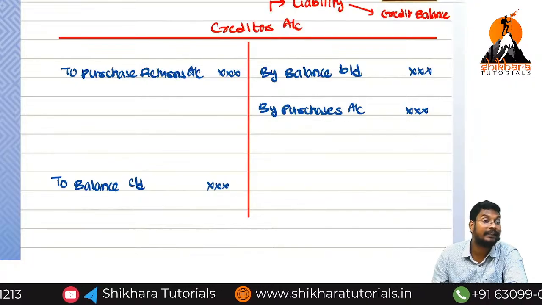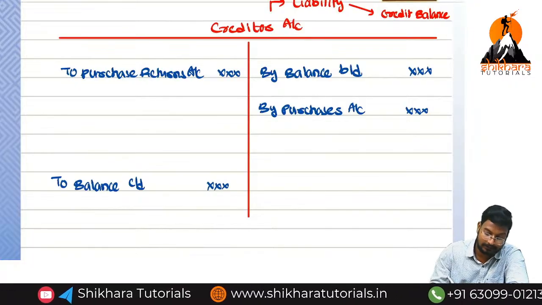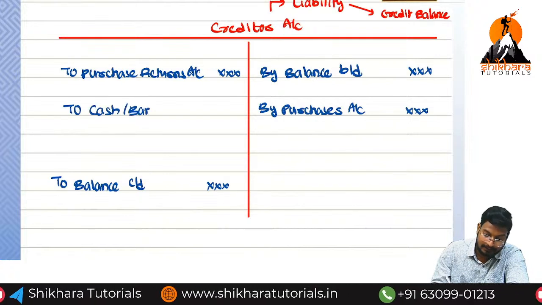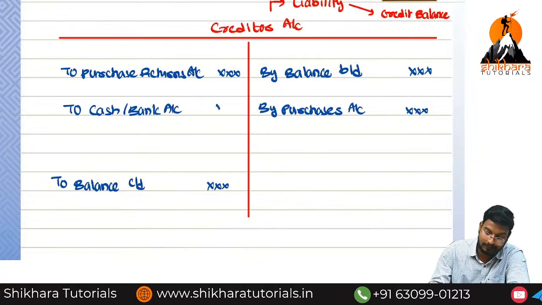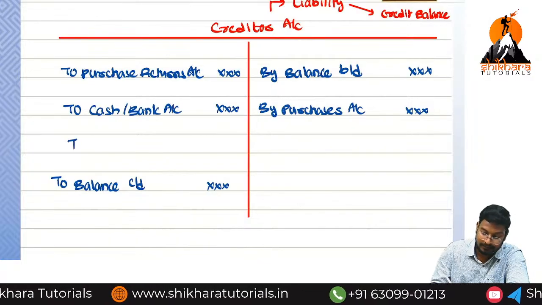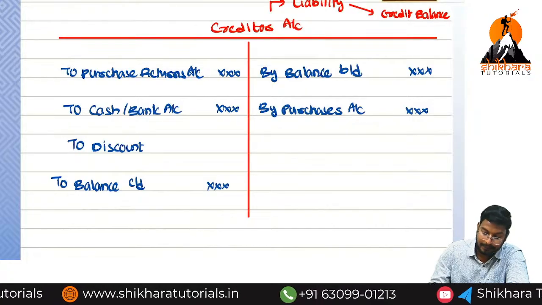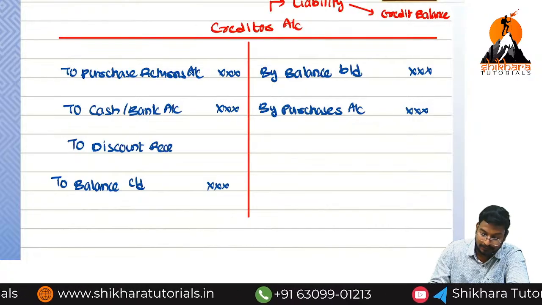Next one, we are paying the cash. What is the entry? Creditor account debited to cash account. So again, to cash or by cash? To cash or bank account. Next one, discount. To discount allowed or by discount allowed? To discount received.